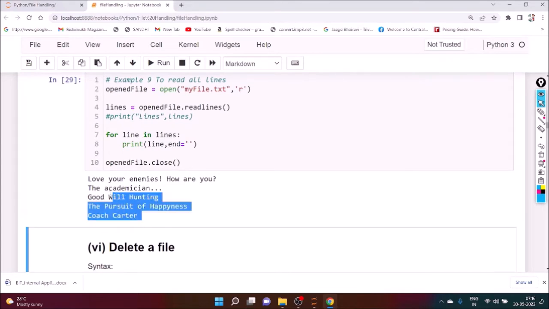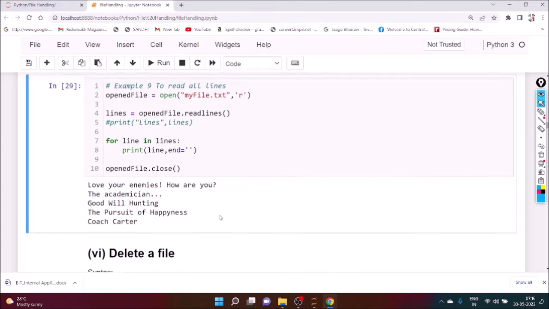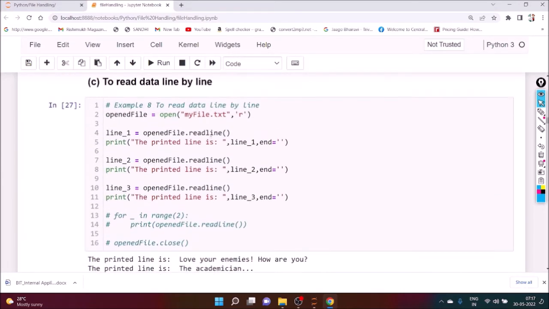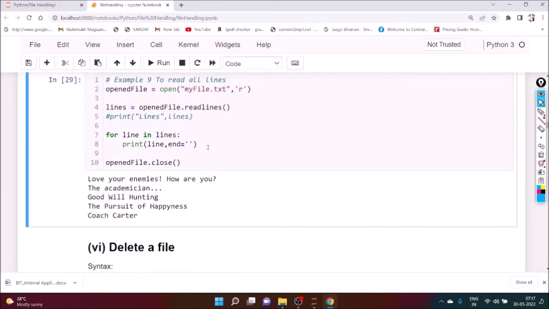Now you can see the output. Okay, so in this way we can read all the lines at a time. Using dot readline, we can read one by one. Here we can read all the lines at a time.